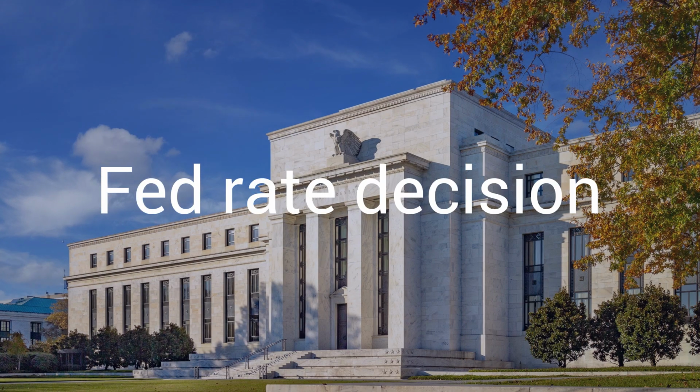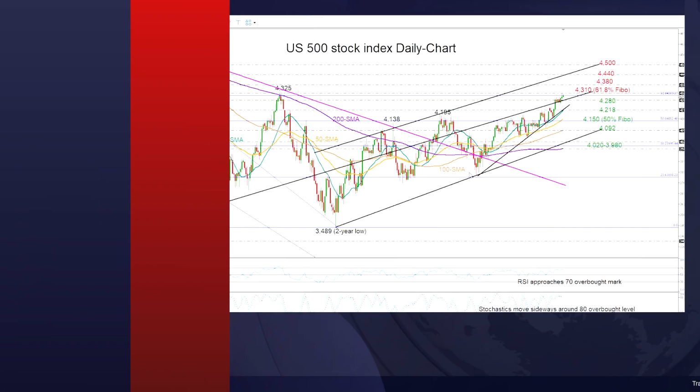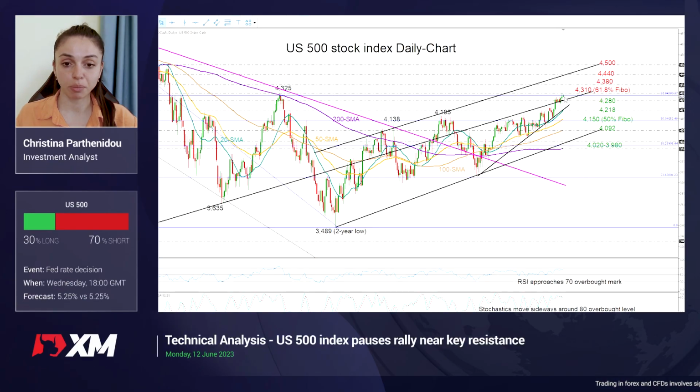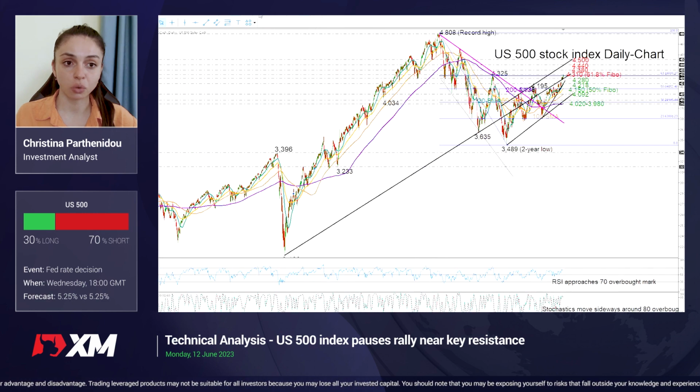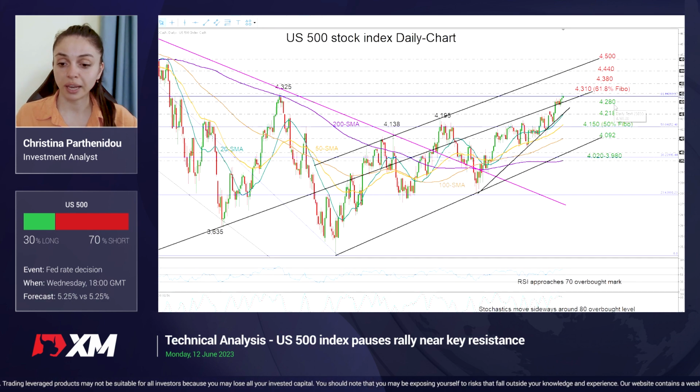Looking at the US 500 stock index now, the index has been rising on expectations that the Fed may pause tightening. But if the CPI inflation figures suggest otherwise, if they show a more permanent inflation, which could consequently debate the need for a pause, that could pressure the US 500 index lower, especially if the index also closes below this ascending line over here coming from the pandemic lows at 4,280. A downside correction cannot be ruled out given that the RSI and the stochastics are very close to their